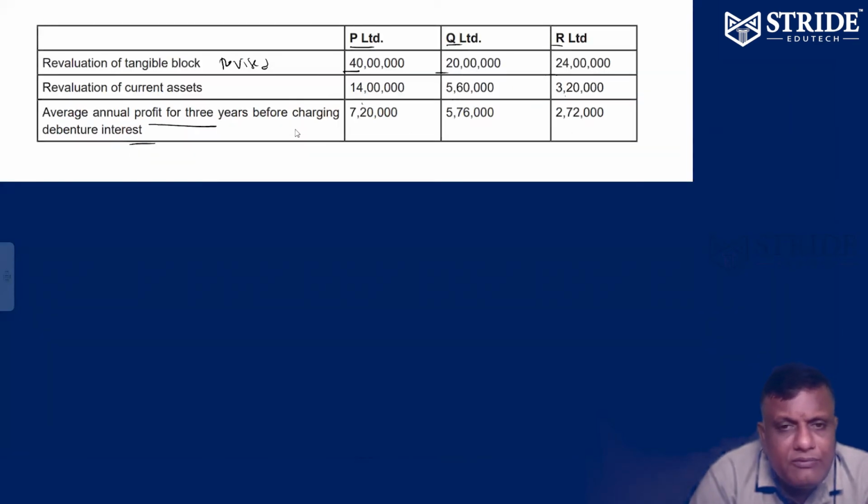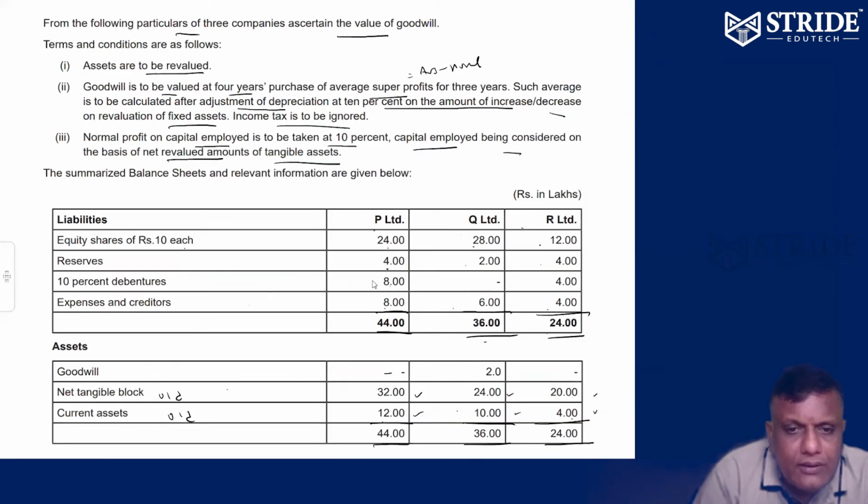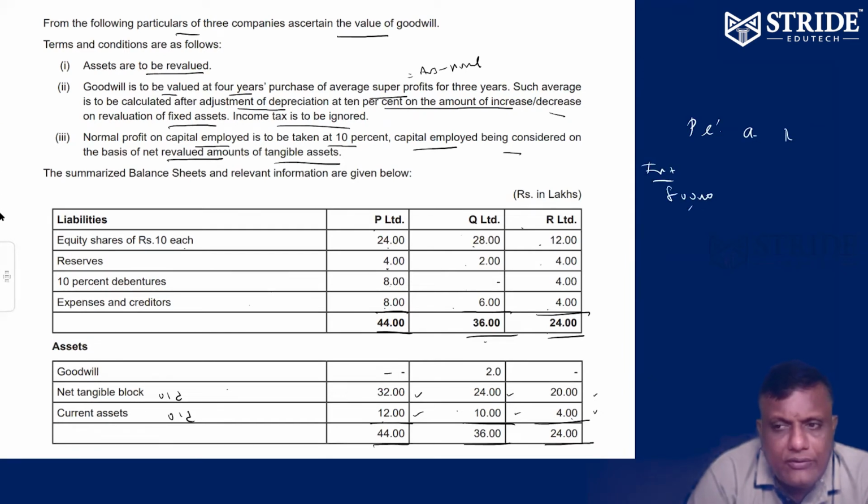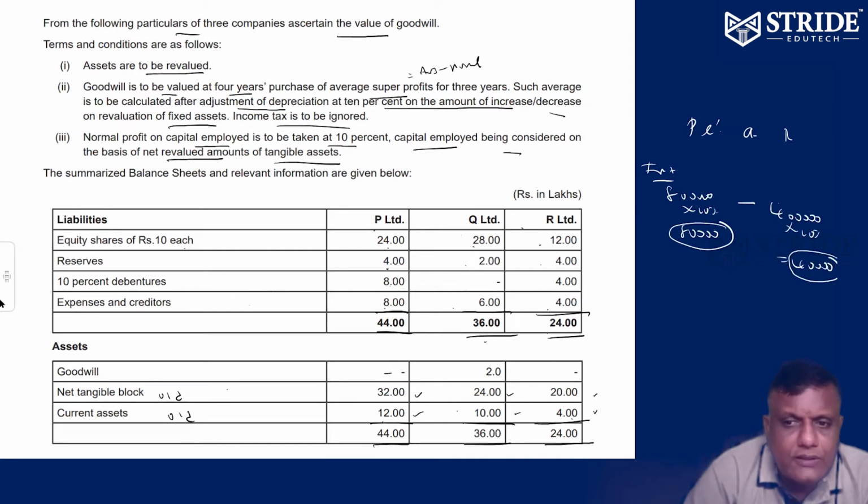Last 3 years profit before charging interest. Interest you have to pay: 10% on debentures. For P Limited, 8 lakhs into 10% is 80,000. For R, 4 lakhs into 10% is 40,000. Q has none.